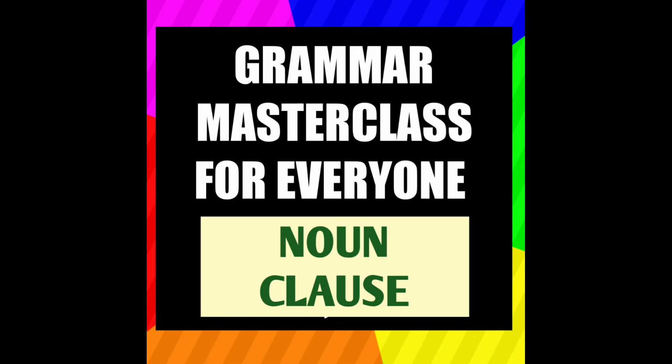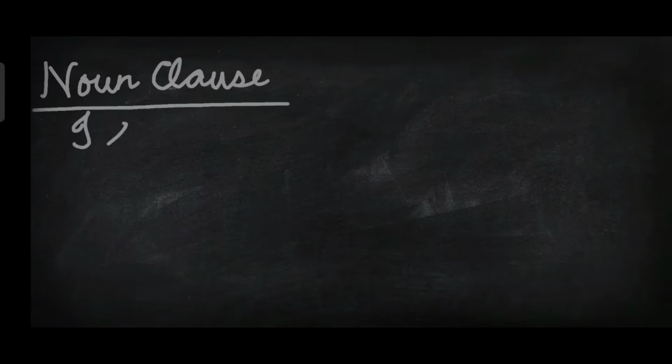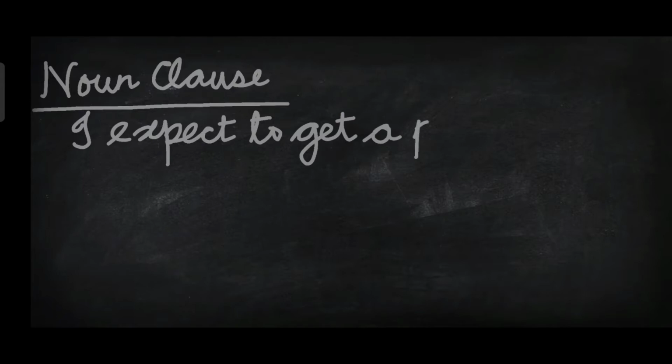In the first two videos, I discussed adjective clauses and adverb clauses. In today's video, I'm going to explain the third type of clause, that is the noun clause. As usual, I'm going to give you the definition of noun clause as well as the rules needed to identify noun clauses. Identification of noun clause is as easy as the identification of adjective clause and adverb clause. You will have to watch the entire video to understand what a noun clause is.